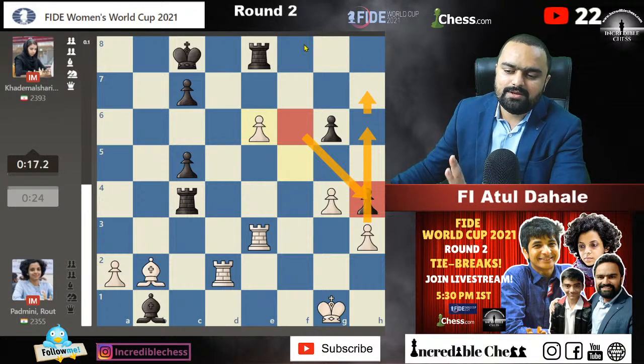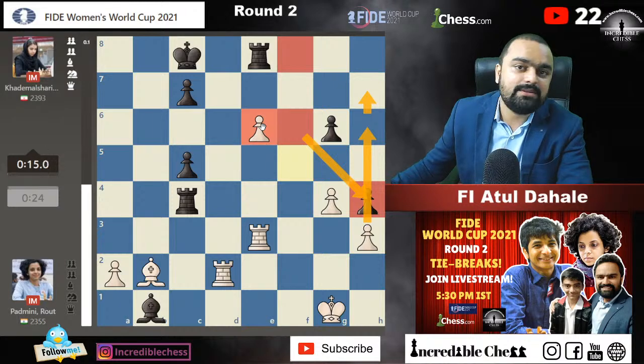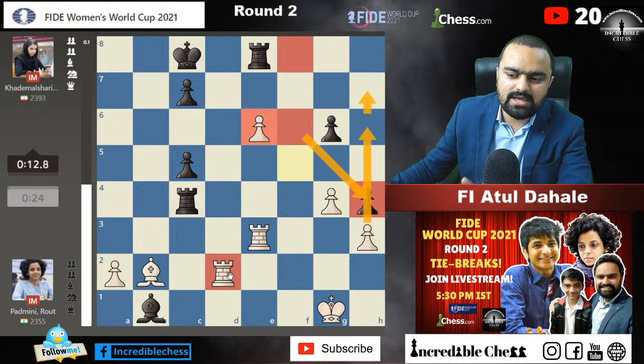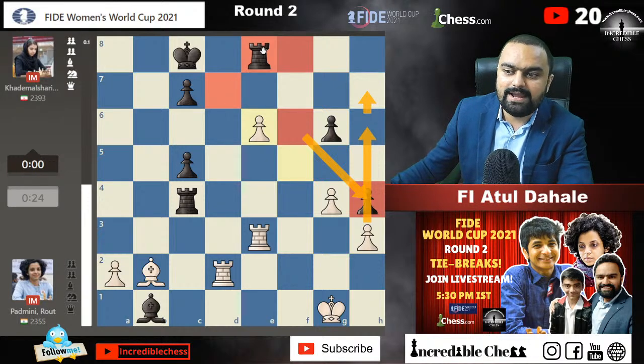But okay, it is now white who is having the passed pawn. Until now, black was the one who was having the passed pawn, because you know that some time ago the pawn was on d2 square, but now the pawn is on e6 square, and Padmini is the one who is putting more pressure on her opponent. So the only chance for Sara is that she needs to put her pieces on light squares and hope that the game will be drawn somehow.